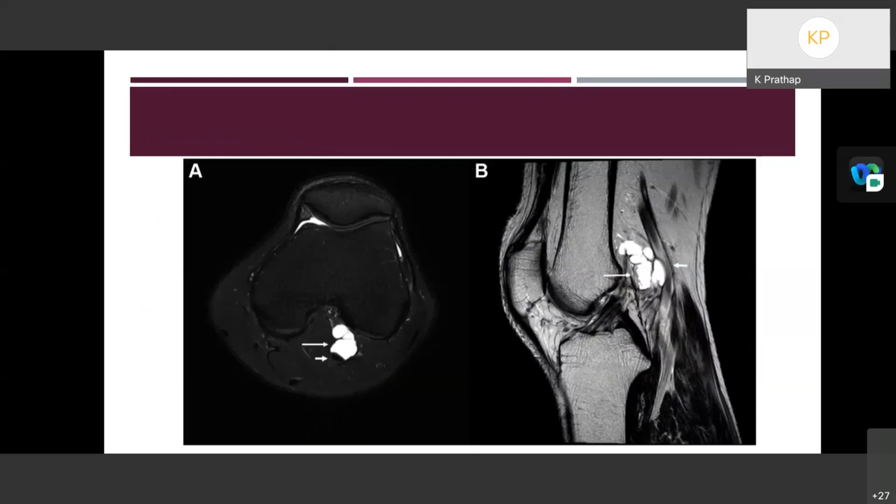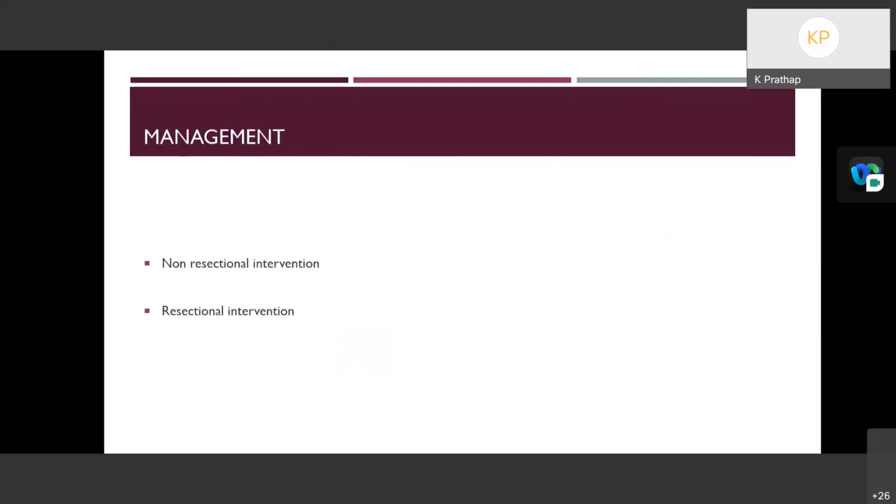MRI and CT angiography should be done to know the extent of the disease and also to know the involvement of the adjacent structures, and to rule out other causes. Popliteal artery aneurysms can also be ruled out with the CT and MRI.